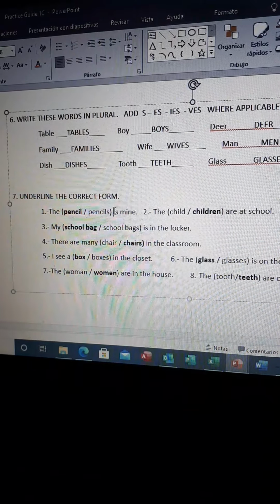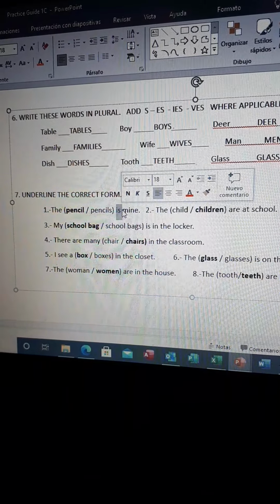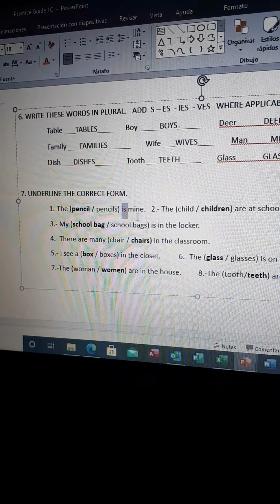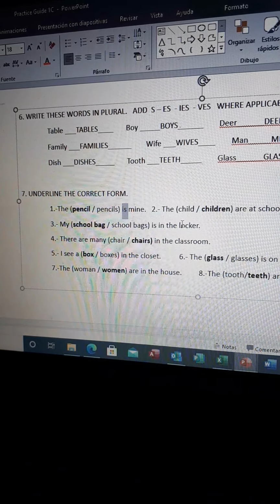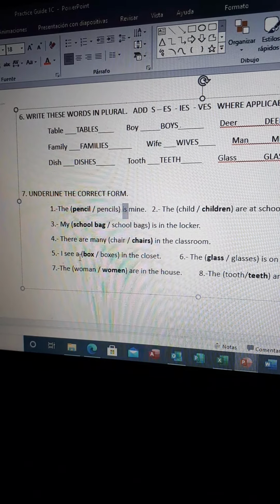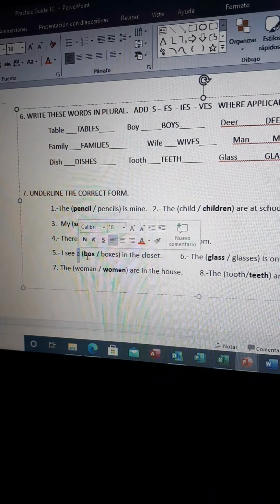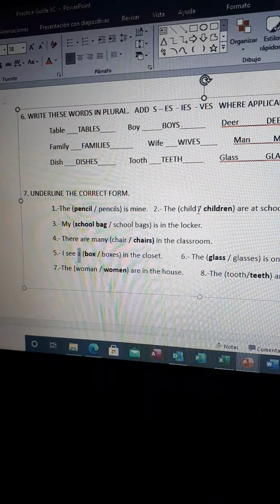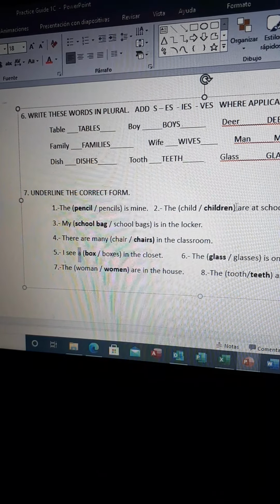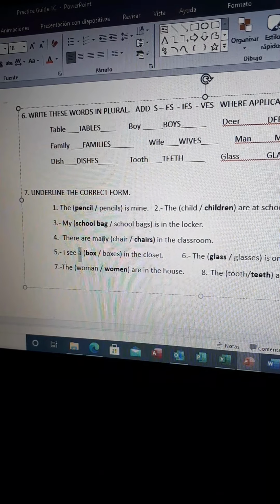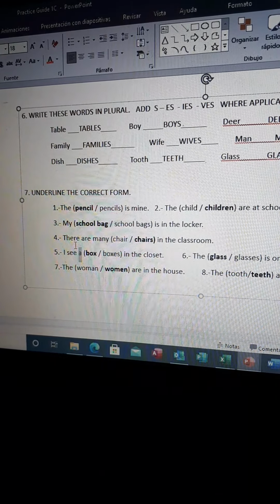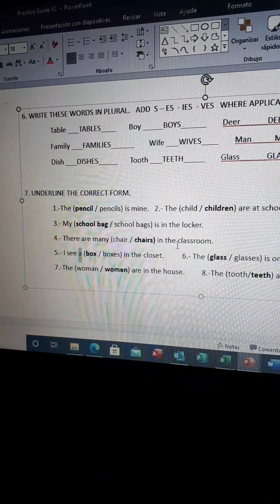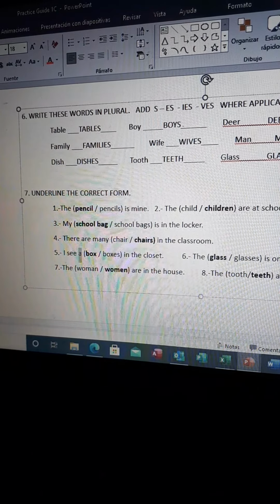Of course, if you see is, you will know that you're speaking about a singular name. The pencil is mine. My school bag is in the locker. I see a box. Also, the articles tell you when it is something singular. But then we have plural. Are is plural. The children are at school. There are many chairs in the school. The teeth are clean. So you have to identify what's singular and what is plural.